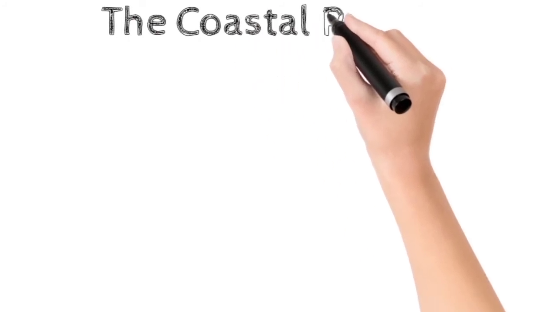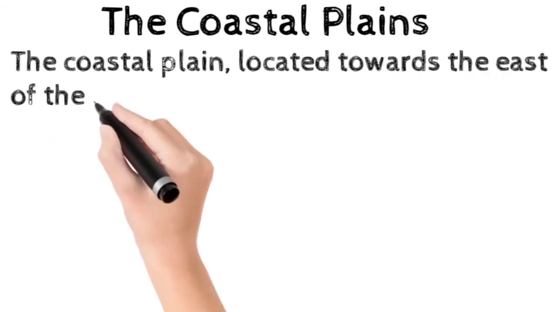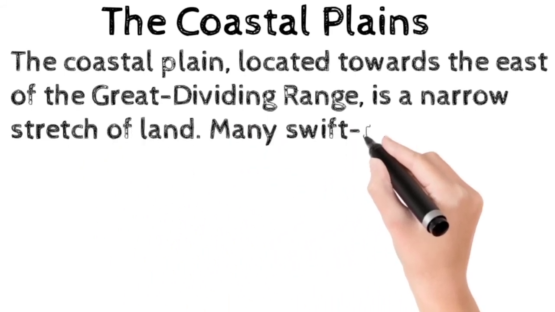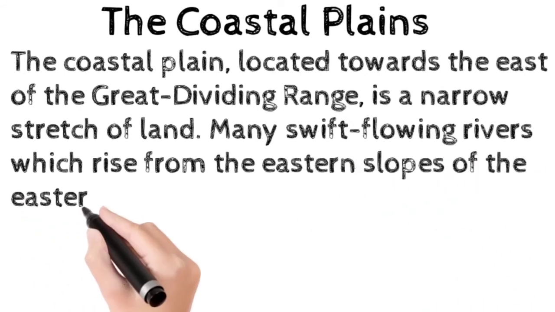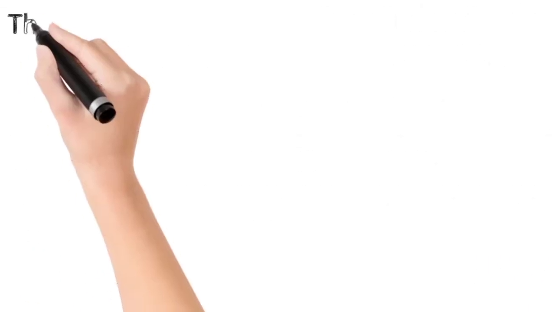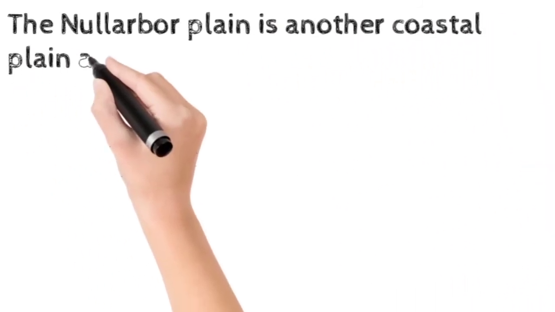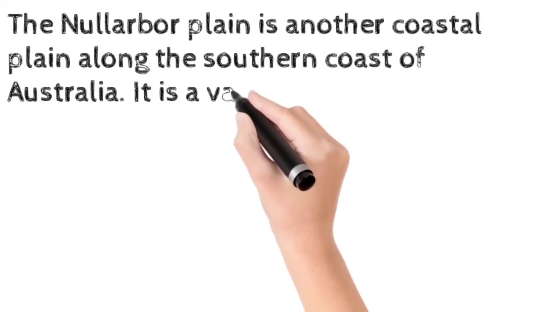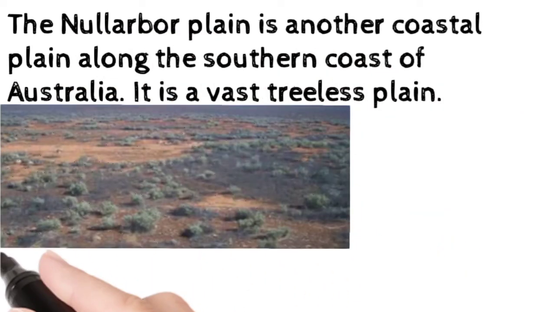The coastal plains. The coastal plains located towards the east of the Great Dividing Range are a narrow stretch of land. Many swift flowing rivers which rise from the eastern slope of the Eastern Highlands flow through this coastal plain. The Nullarbor Plain is another coastal plain along the southern coast of Australia. It is a vast treeless plain, and the picture now coming is of the Nullarbor Plain.